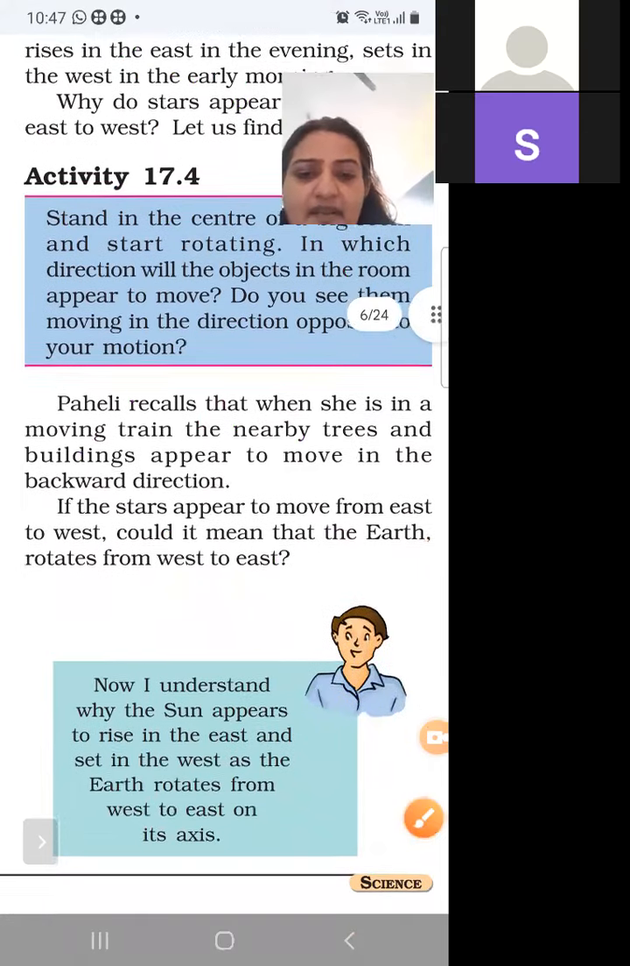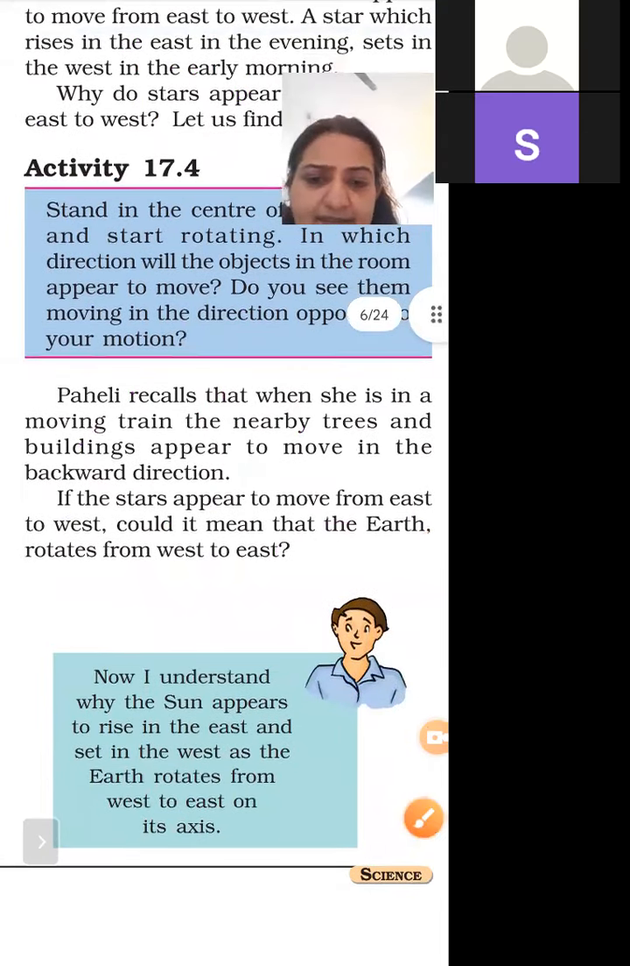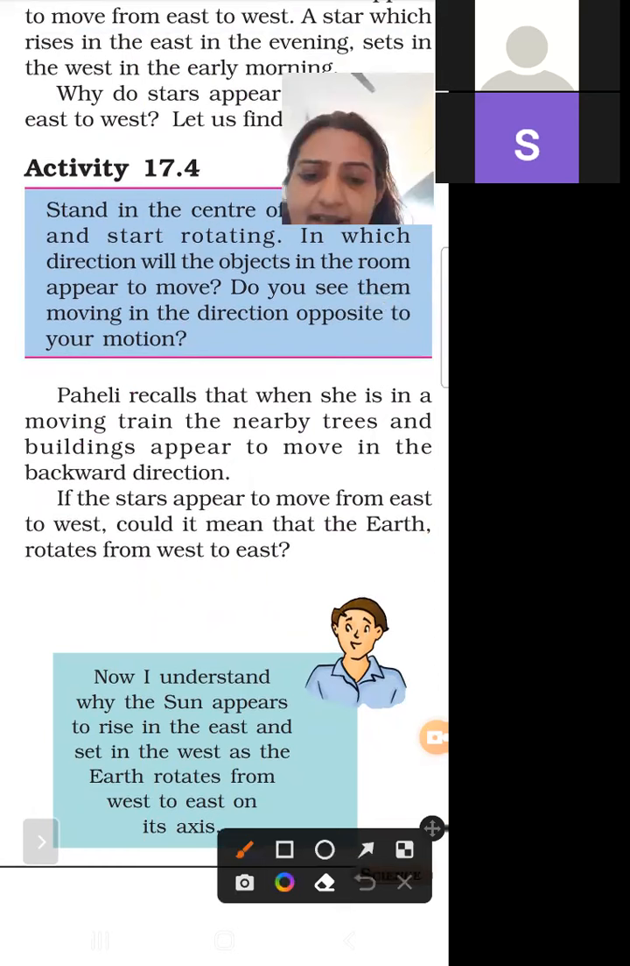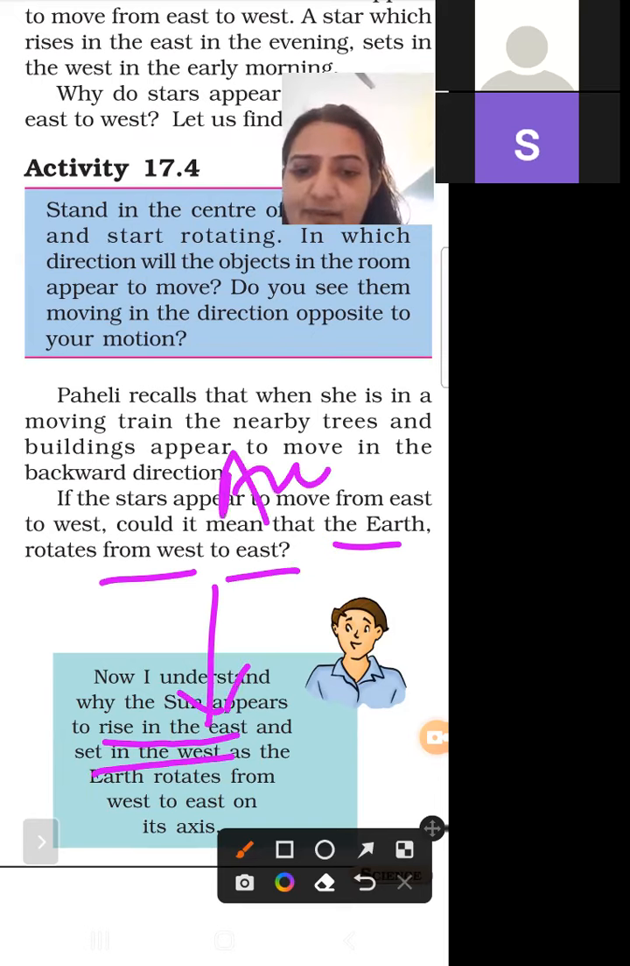Now I understand why sun rises in the east and sets in the west, because earth rotates from west to east. This is the answer to this question: why does the sun appear to rise in the east and set in the west? Because earth rotates from west to east on its axis.